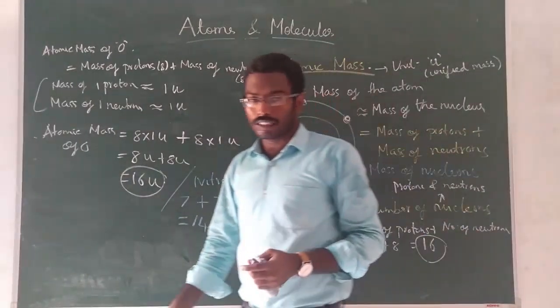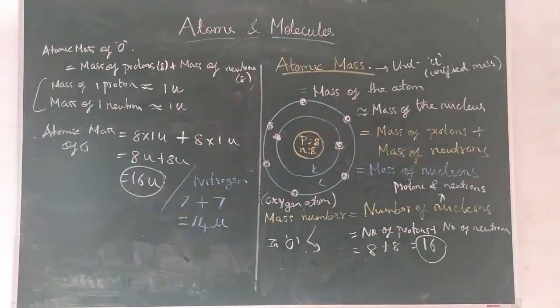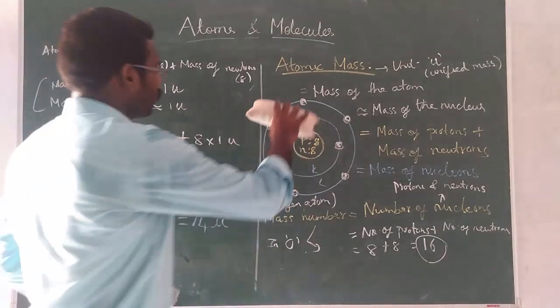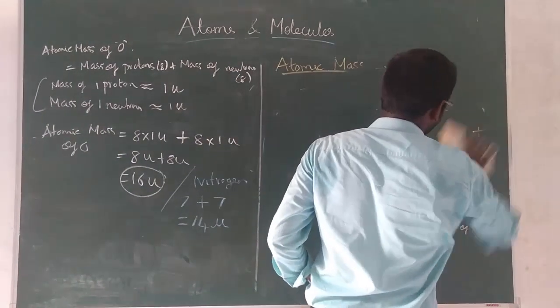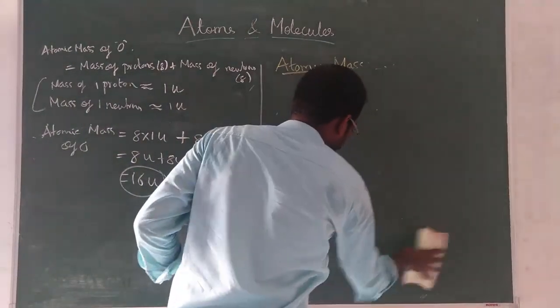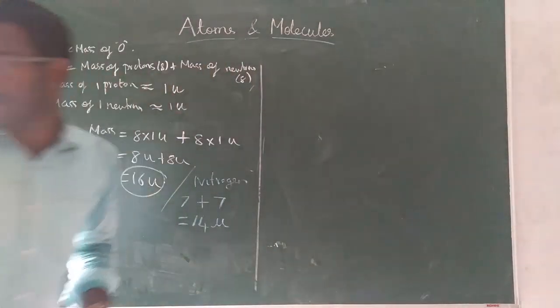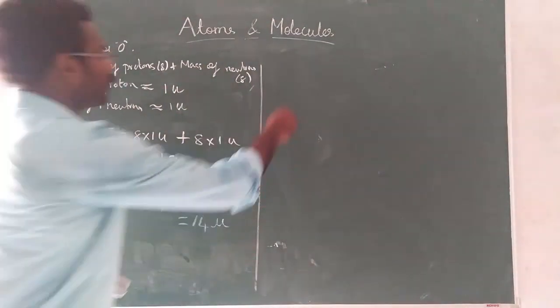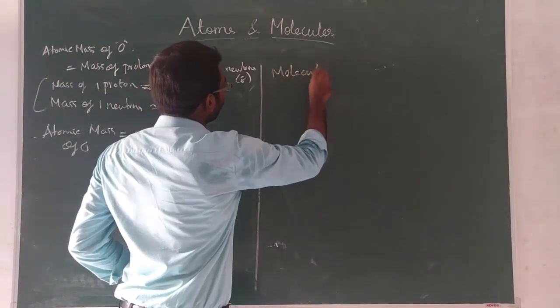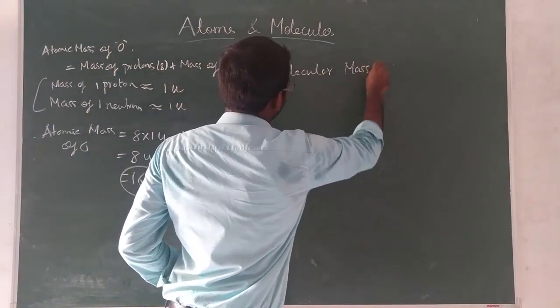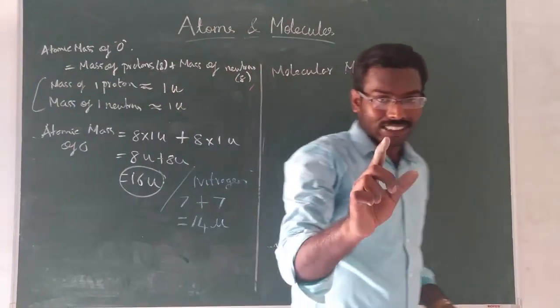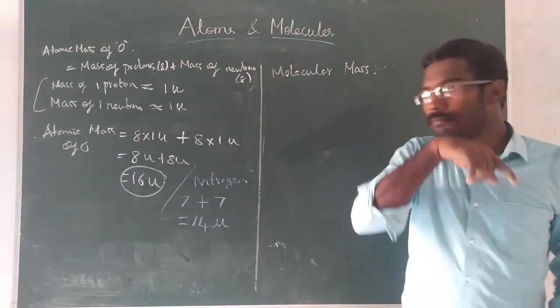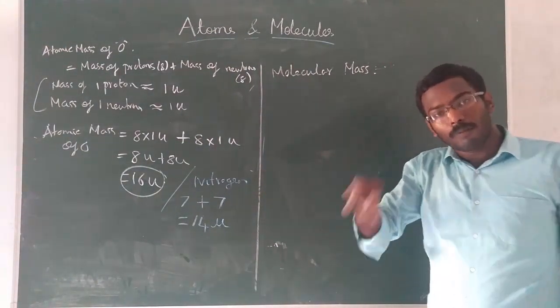Before that I will tell you one more thing. You please copy it down. This is called the atomic mass. Okay. Now there is another thing called molecular mass. Both are same only. I will tell you the difference. So what is this? Both are the same. But what is different? Atomic mass is the mass of only one atom. Molecular mass is the mass of two or more atoms together.